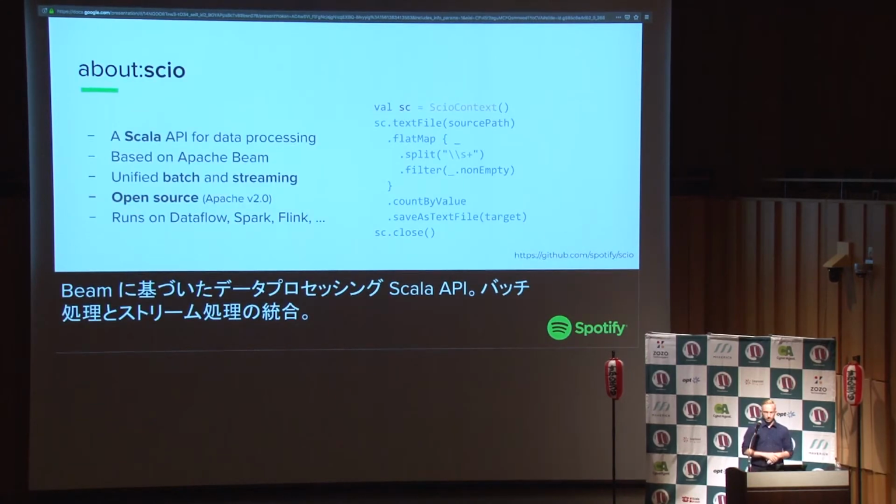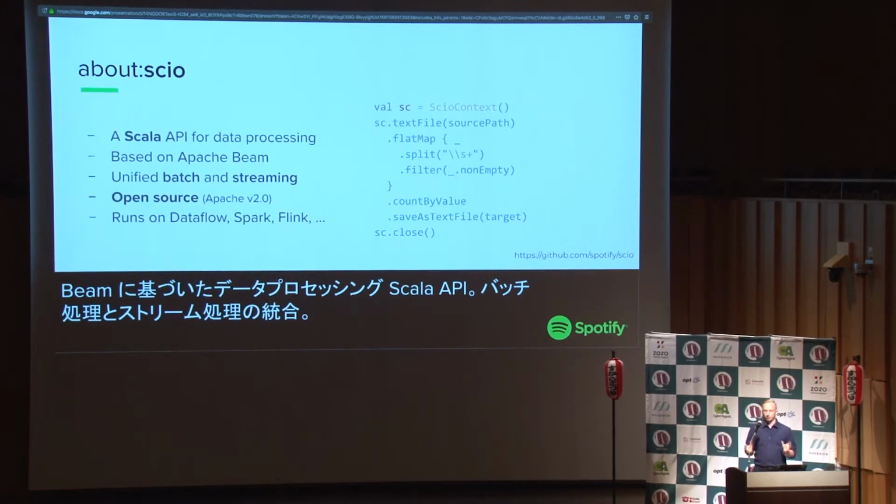So a quick word about Scio. Scio is a Scala library for data processing, so it does the runtime part. On the right side, you can see a bit of code, like the typical word count. If you've done some Spark, it should look familiar. But yeah, that's a pretty simple API.